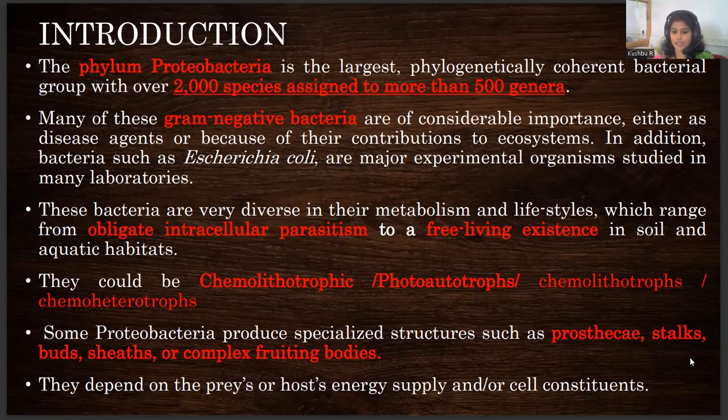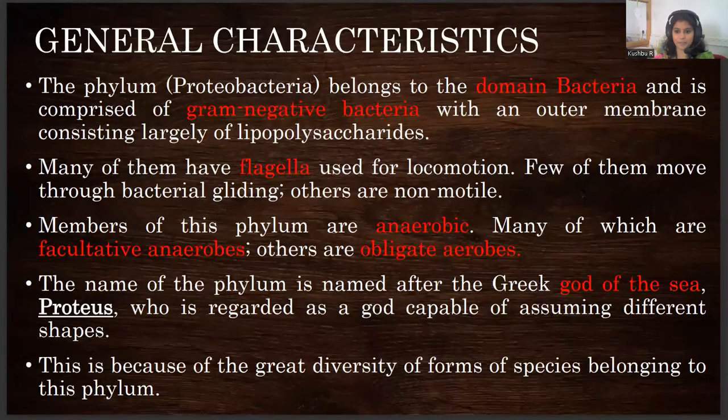They might have a few specialized structures such as prosthecae or stalks, buds, sheaths, or fruiting bodies shown by them. These are not generally put forth by any typical prokaryote. They are dependent in nature. They can also be heterotrophic, or they can also be autotrophic in nature. Most of the bacteria are classified under them. They have about 2000 species as mentioned. They show varied motility. A few are anaerobic in nature, a few are facultative anaerobes, and obligate anaerobes are also there.